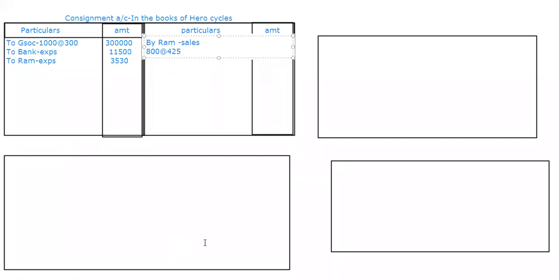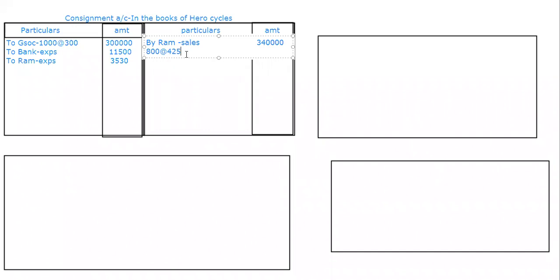800 into 425. Nobody is answering. Yes, 3,40,000. Correct. So 3,40,000, I have got it. After completing 3,40,000, I'll check the stock amounts. I have sent 1,000 goods, but I'm showing only 800. So for the rest, how much balance of stock should I show? Of 200. And is this 200 of one amount, or is it separate? So it is separate.